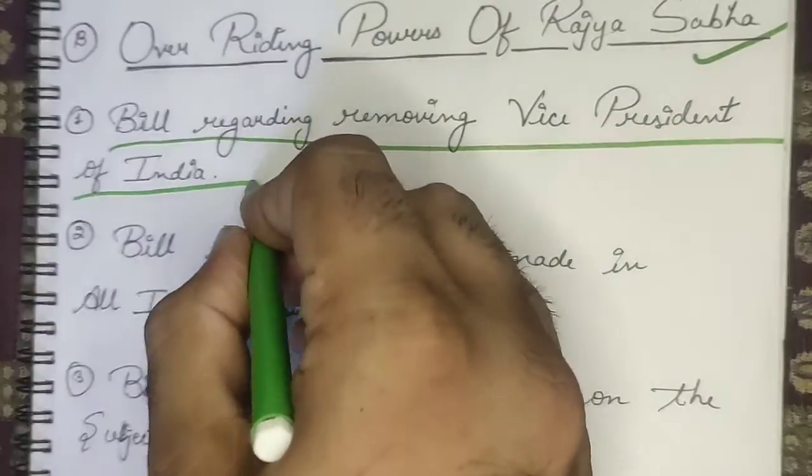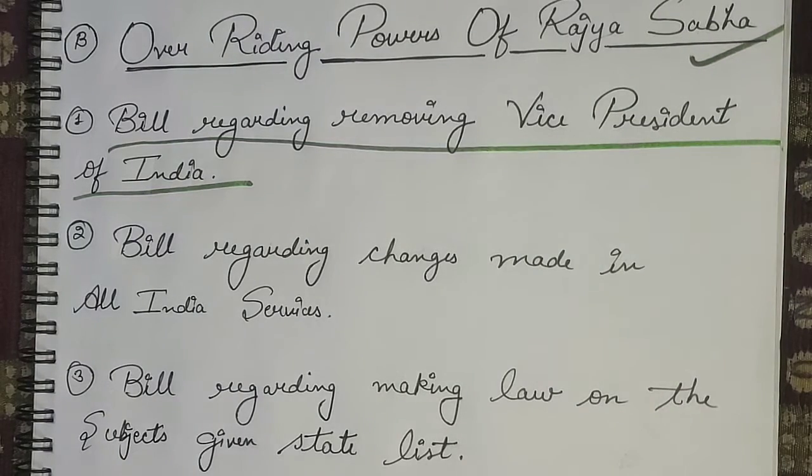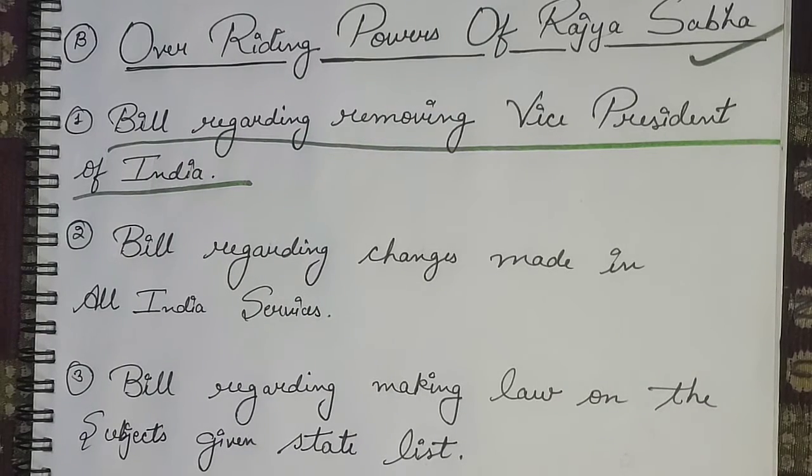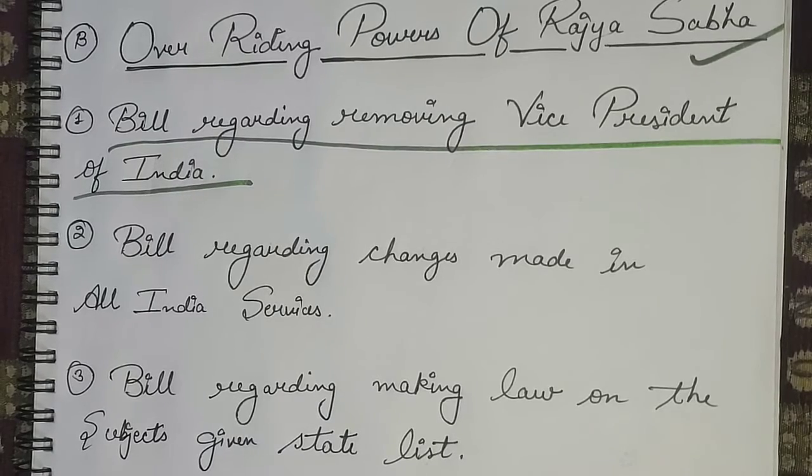As we all know very well, the second highest authority as per the Constitution of India is the Vice President, and the Vice President is also the ex officio chairman of the Rajya Sabha. So if you want to remove the Vice President of India, then the bill in this regard will have to be initiated in the Rajya Sabha first, because the Vice President is the chairman of Rajya Sabha. So that's why if the removal of Vice President is being initiated, then in this case the Rajya Sabha will be that house where you will have to initiate the bill first. Understand what I'm trying to say?